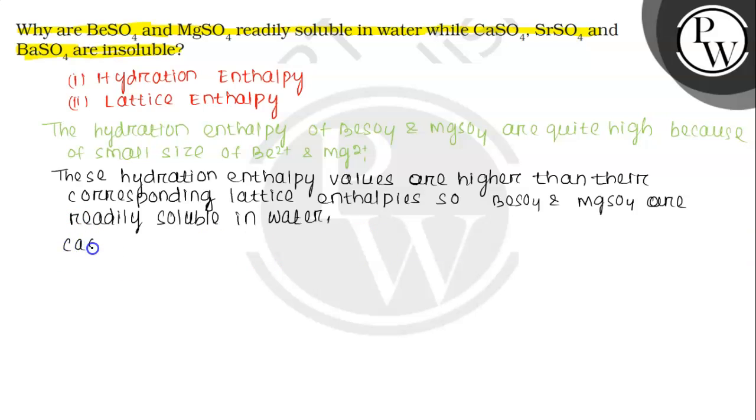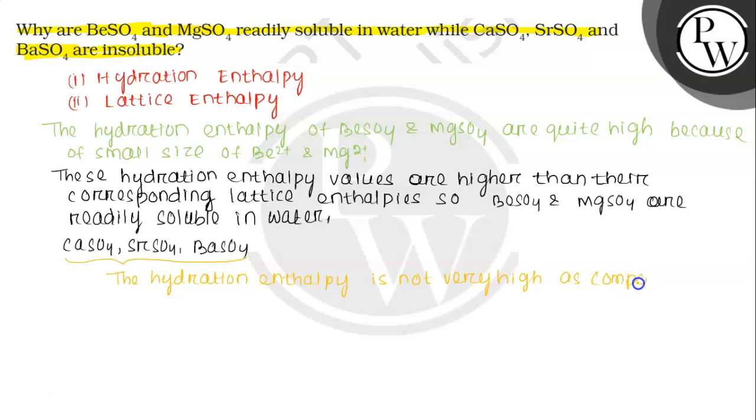If you see the case of CaSO4, SrSO4 and BaSO4, in these cases the hydration enthalpy is not very high as compared to their lattice enthalpy. So they are insoluble.